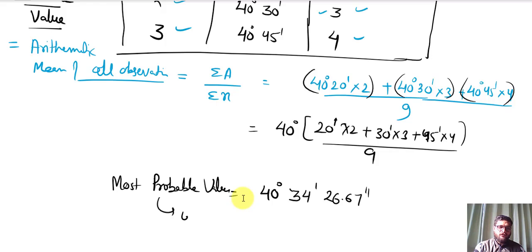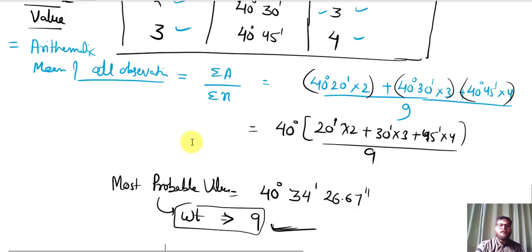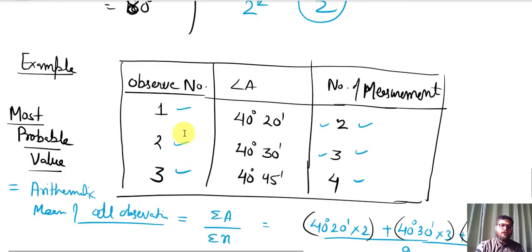Now what is the weight of this most probable value? The weight of this most probable value is equal to the summation of all weights, and that is equal to 9, जो कि आपका फर्स्ट लॉ ऑफ वेट में हम कवर कर चुके हैं, राइट। तो इस तरीके से हमें सारे ऑपरेशंस परफॉर्म करने होते हैं अकॉर्डिंग टू द लॉ ऑफ वेट्स।